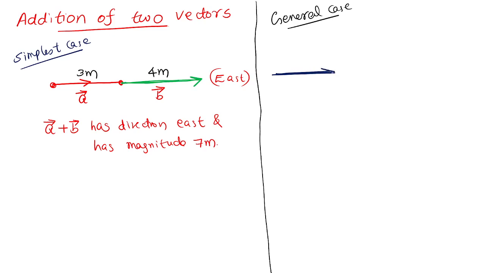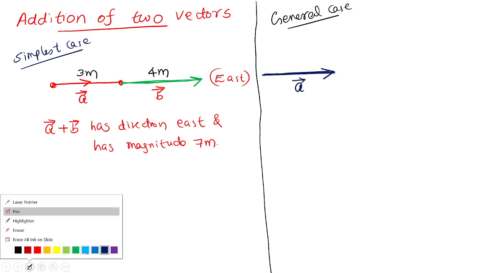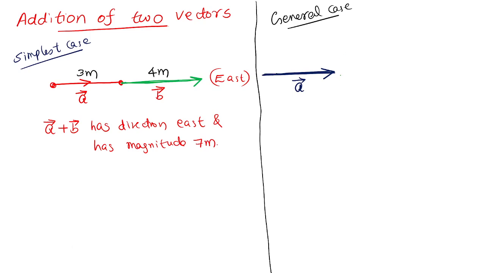This is the initial displacement vector A, for example, 3 meter towards east. And after that, I got a displacement, but not necessarily in the same direction. I travel in another direction, maybe northeast or north. Anyway, I can travel. I got another displacement B, for example, 4 meter in the northeast direction.